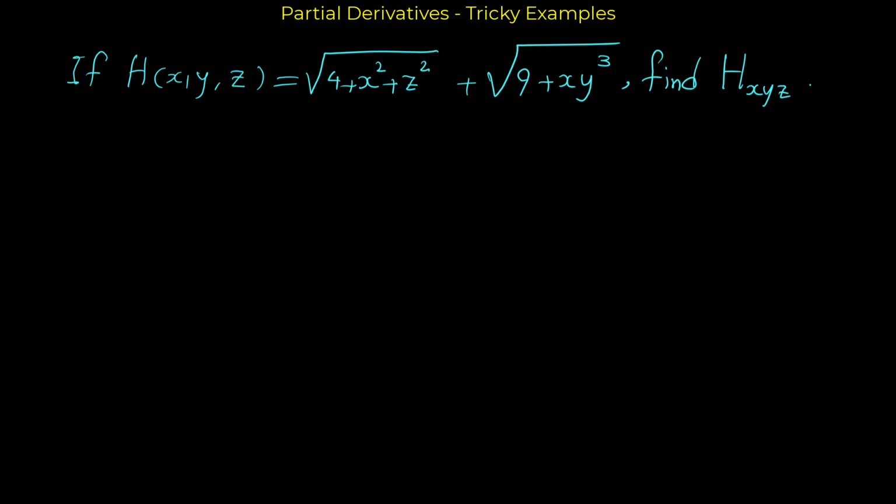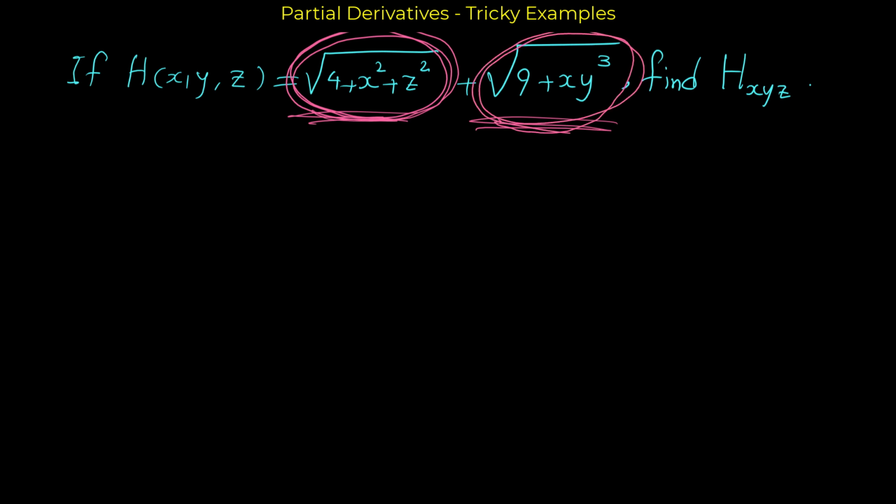First, we want to find the derivative of h with respect to x. And in both of these terms we have variable x. But if you pay attention, in this term we don't have any y. So for this part, it's a good idea to take the derivative with respect to y first, then take other derivatives. But for the middle term, we have y. So for this term, it's a good idea to take the derivative with respect to z. Yes, because it doesn't have any z, so its derivative would be 0.